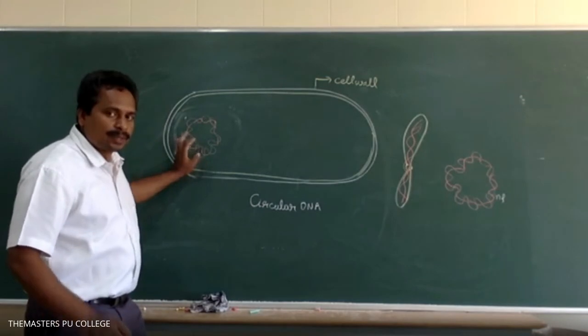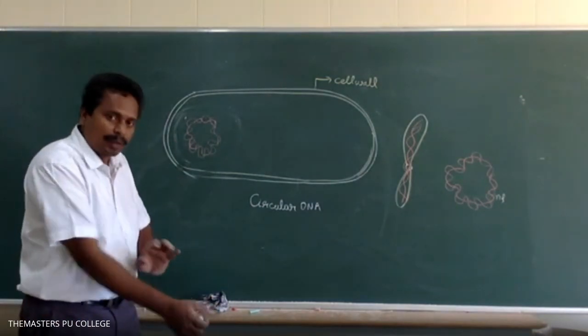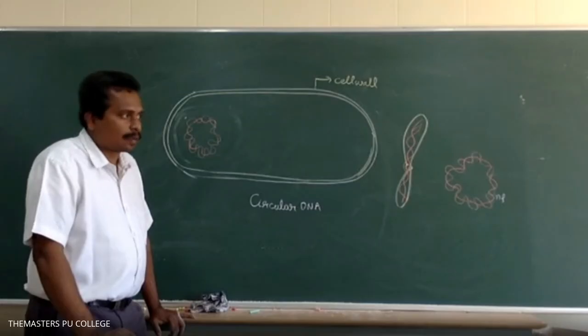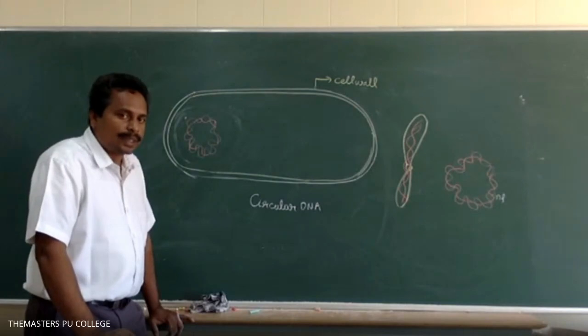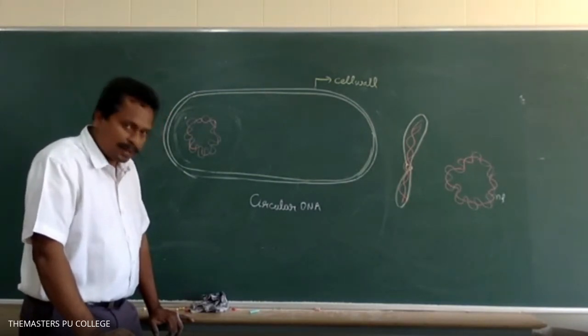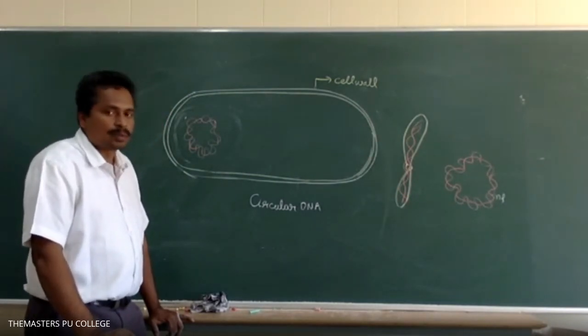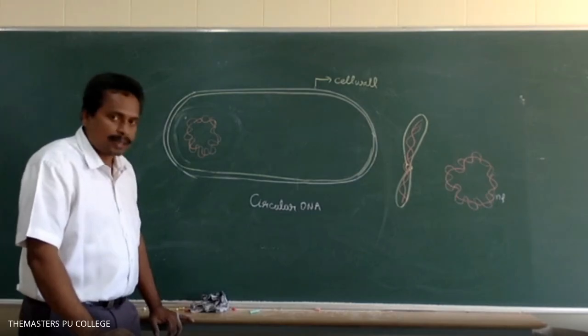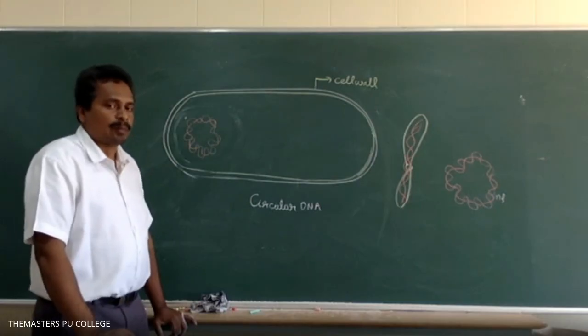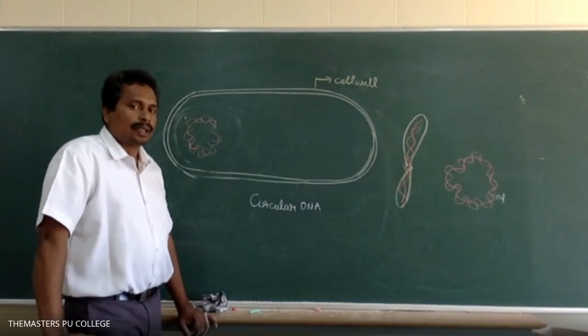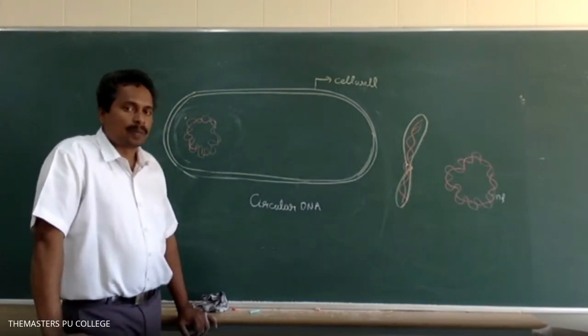In human beings, which acts as the genetic material, DNA or RNA? DNA, sir. In the majority of organisms, which nucleic acid? How many types of nucleic acids are present in living organisms? Two types, DNA and RNA. DNA is deoxyribonucleic acid. What is the full form of RNA? Ribonucleic acid. So in the majority of organisms, DNA acts as the genetic material.